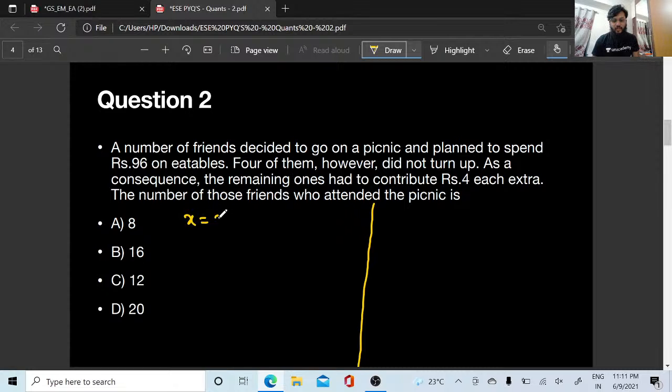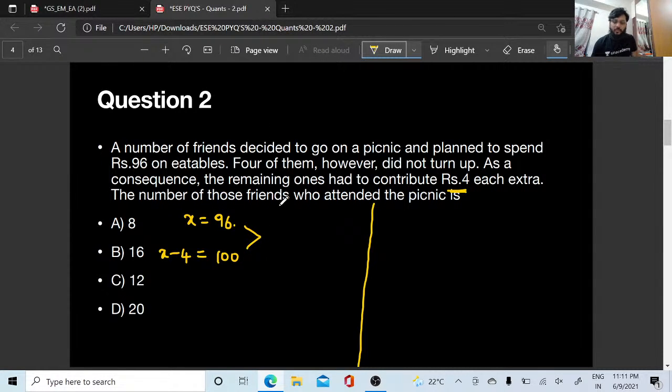So x friends are going, and they have told they plan to spend 96 rupees on eatables. 96 is the amount they are spending. Four of them, however, did not turn up. So four friends did not come. So this will be x minus 4, and the burden became 4 rupees extra, so this became 96 plus 400. Yes or no? We'll use our work and this concept here.